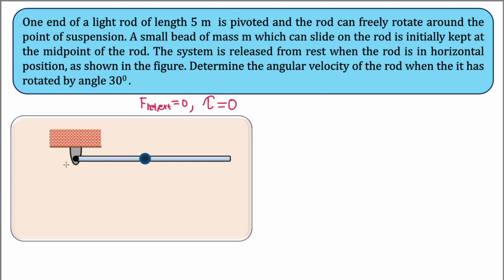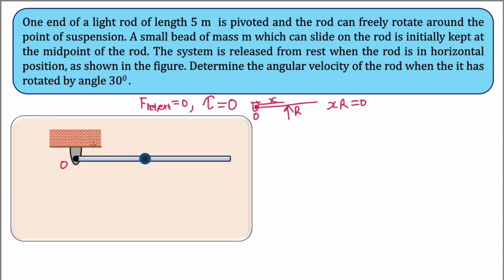So if I take torque about this point of suspension, let's say some amount of reaction force is acting on the rod because of this bead. And if there is some reaction force, of course it will have some torque. So let's say this is my rod here, and this is my hinge point O, and let's say some reaction force R is acting at this point, and the perpendicular distance is x. Of course the torque is going to be x times R. And now we know that since this body is a massless body, the net torque has to be 0. Of course x cannot be 0, so R should be 0.